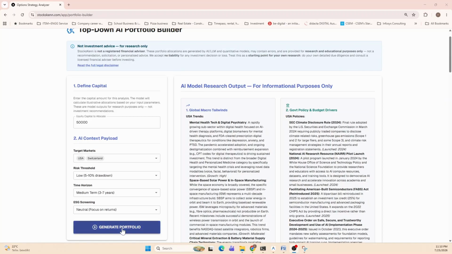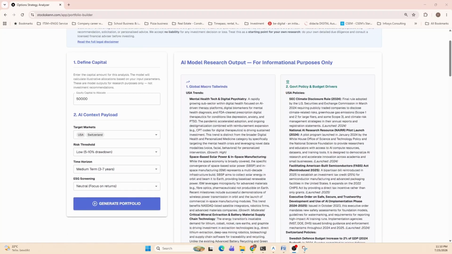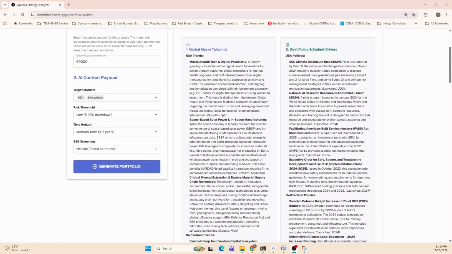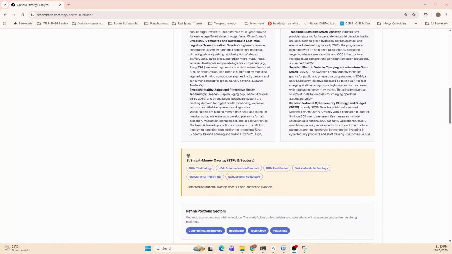You'll generate a portfolio. What this feature does is look at the global tailwinds in these markets and at the government policies, and give you very detailed insight on these two elements. In addition, it also looks at the key sectors within these markets which are making sense, or which have a high chance of performing better in the coming 3 to 6 months.